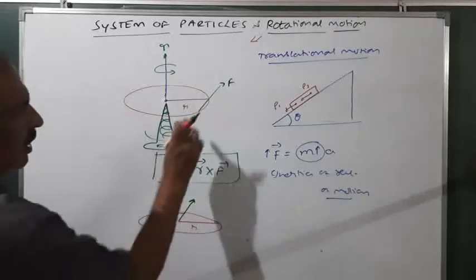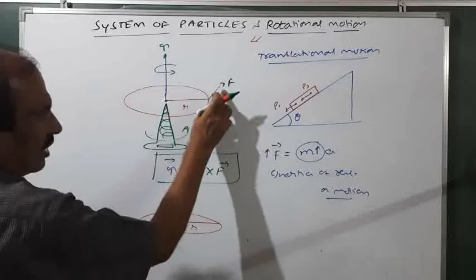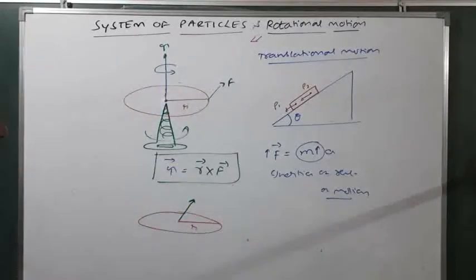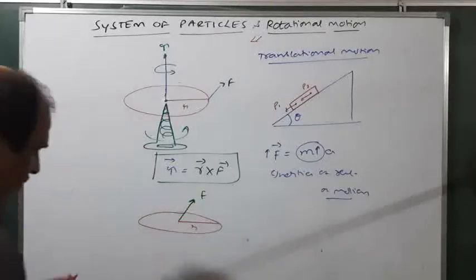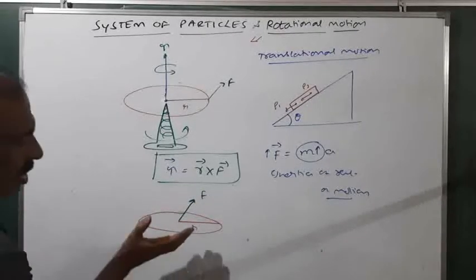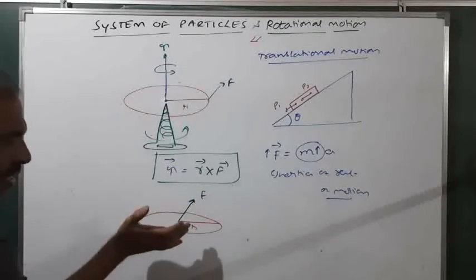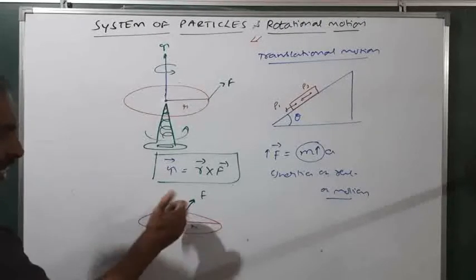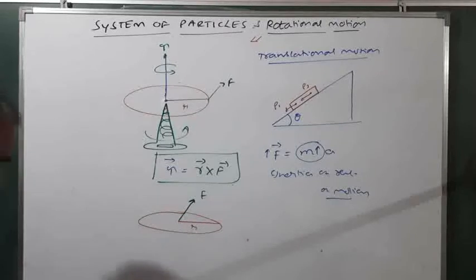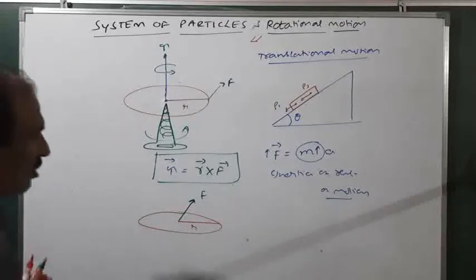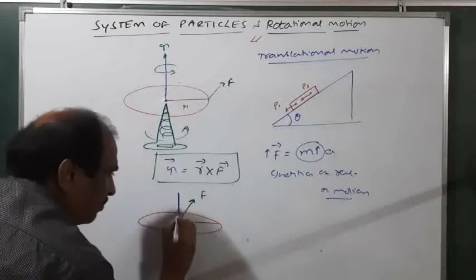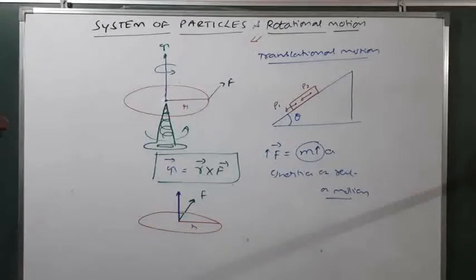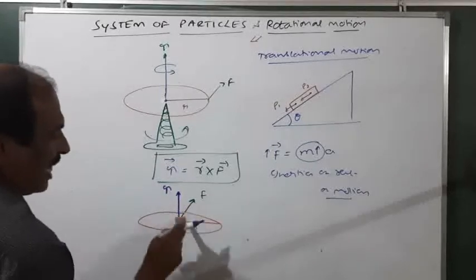Please remember, vectors having the same magnitude, if they are parallel, are equal. Therefore this is F. In R cross F, you have to turn R, so actually R drives F. That is a vector product. Remember, R and F lie in the same plane, but tau is perpendicular to R and F.